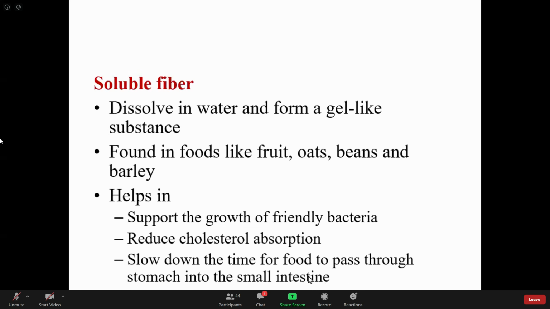And next one, it gives satiety for a long time. That means it helps maintain the fullness of the stomach for a long time. That means it decreases the appetite of a person.